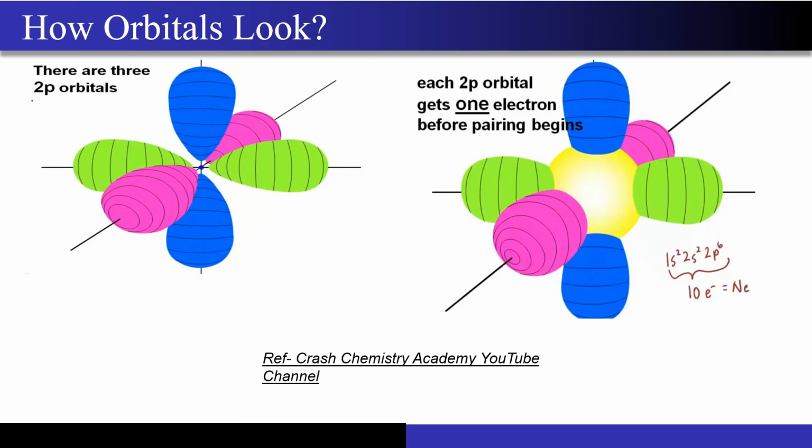So now how do the orbitals look exactly? I have taken the example of 2p orbitals over here. By the way, for all the images, the references are mentioned at the bottom, so you can go to these YouTube channels and watch their videos as well. They have explained in very depth, right?